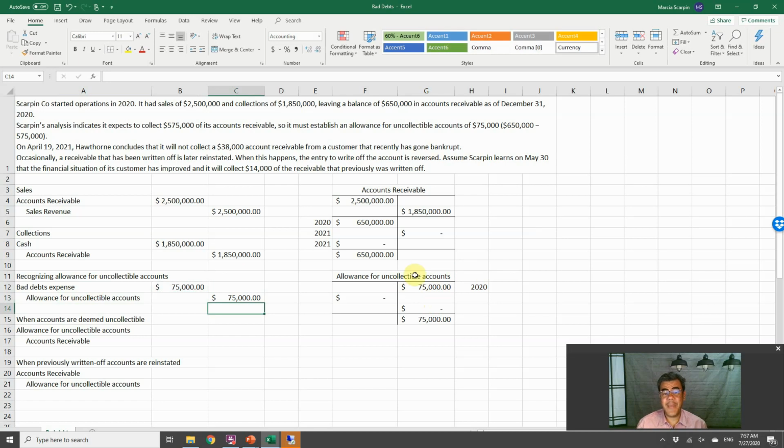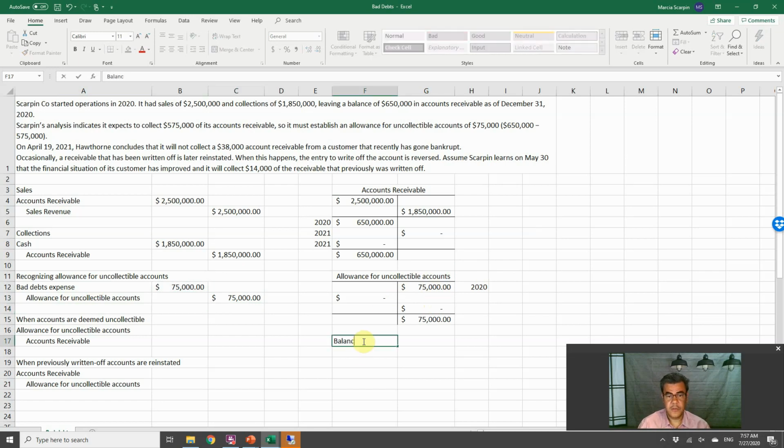So in our balance sheet, the accounts receivable will be 650 less 75. It will be 575. That is how much we expect to collect.